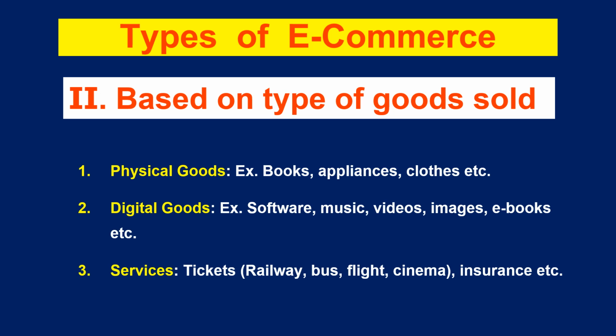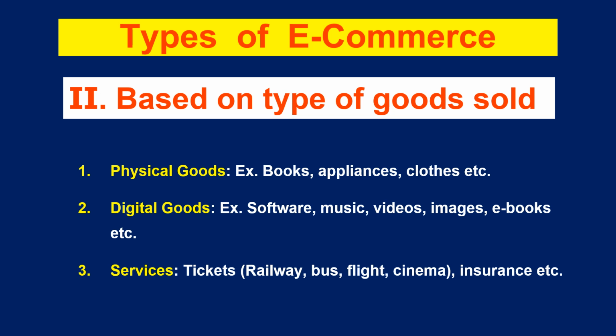Second one, it is digital goods in which people can buy items like software, Windows operating system or Linux operating system or Android operating system, or else music or videos or images or ebooks. In this way, different types of digital items can also be purchased using e-commerce.